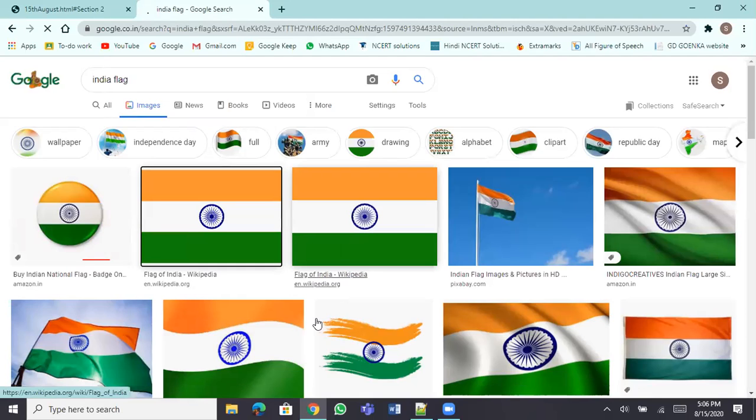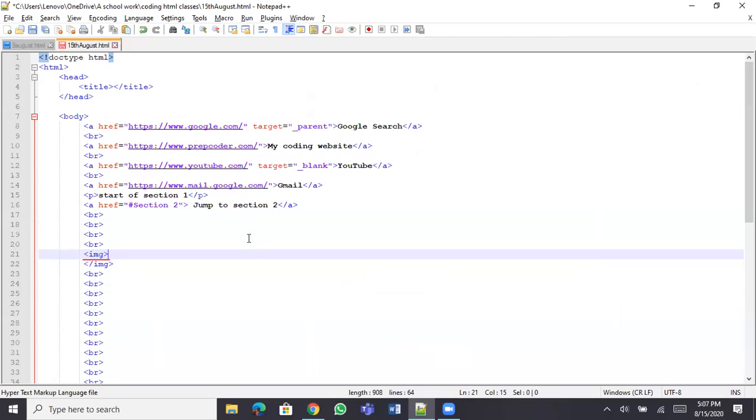Everyone has done this? Now we need to make sure this particular image, we want to show it on our web page. So we'll go back to the image tag that we had. Put your cursor next to IMG and hit space. We have to put SRC also, right?